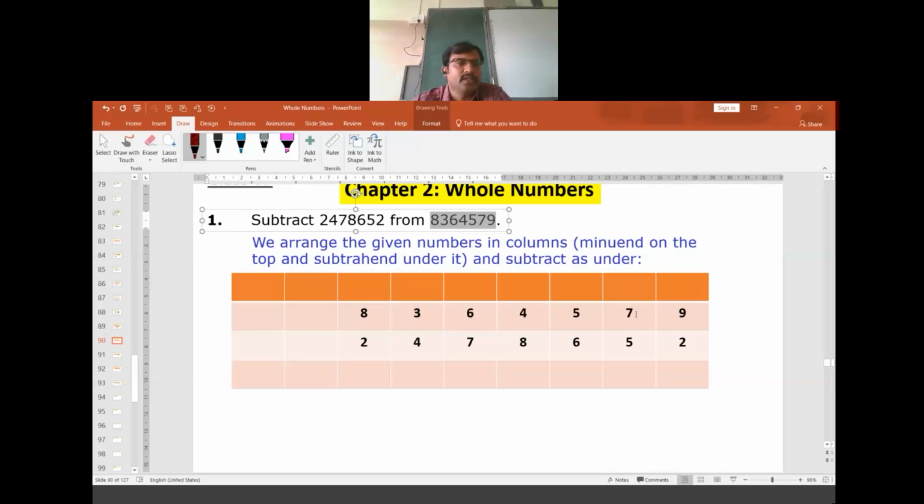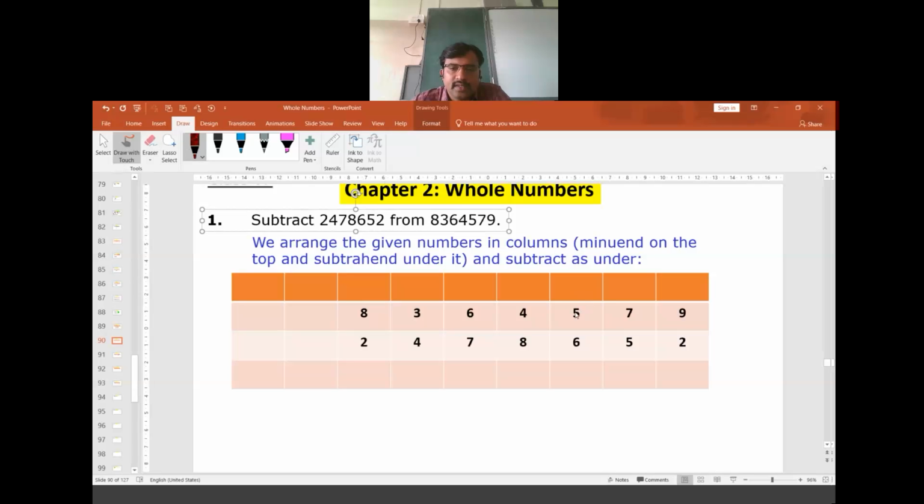Here subtraction of 2 from 9 is not difficult, 7 from 5 is not difficult, but subtracting 6 from 5 is not possible. So we have to follow a procedure. We make this 15 by taking 1 from this 4. This becomes 13.